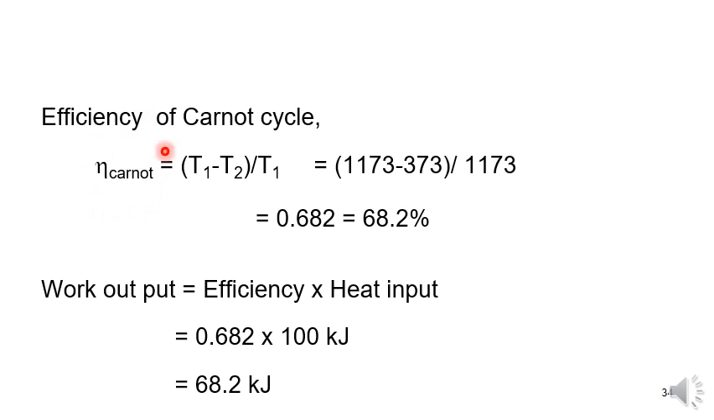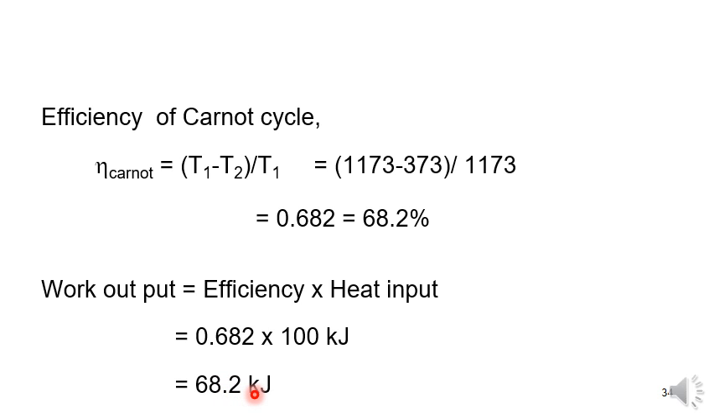After knowing the efficiency, in the problem they asked to calculate the work done, and it is easy to calculate. Efficiency is equal to work done by heat supplied, or heat input, or Q1, whatever we can write. We want only the work output, so I am putting the heat input on the LHS side. It becomes efficiency into heat input: 0.682 into 100, 68.2 kilojoules.